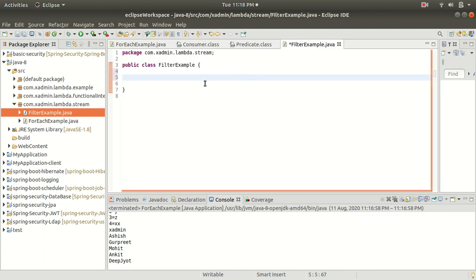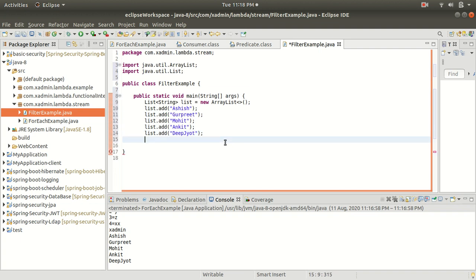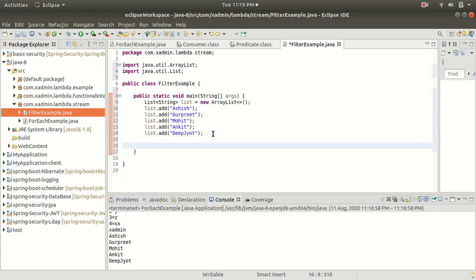Inside the main method I have created the array list, and then added these string objects to my list. So we have already added the list of strings here.